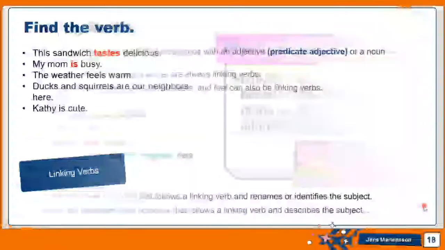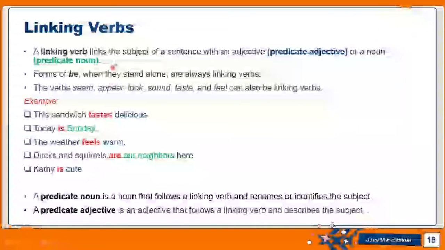Let's find out more. A linking verb links the subject of a sentence with an adjective or a noun, which is a predicate. It's taking the place of a predicate. So I call it a predicate adjective or a predicate noun. They are forms of be, which we call the verb to be, which is either is or are.